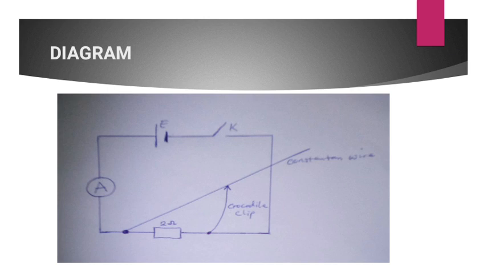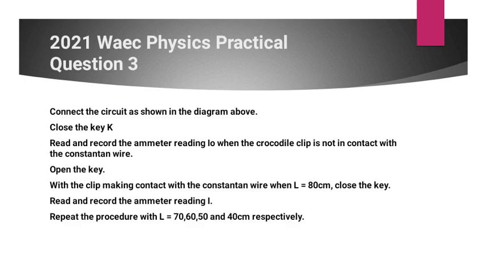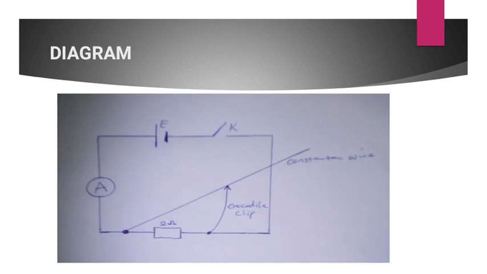Now this is a typical question that you should expect. Connect the circuit as shown in the diagram above. Close the key. Read and record the ammeter reading I0 when the crocodile clip is not in contact with the constantan wire. What it means is that after you have connected the circuit, close the key, but do not allow the crocodile clip to touch the constantan wire.